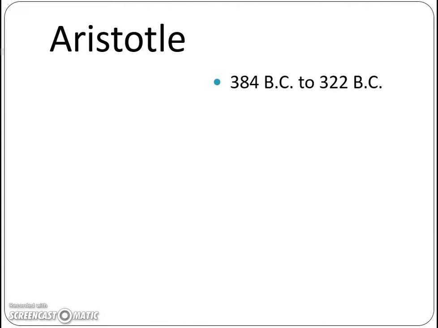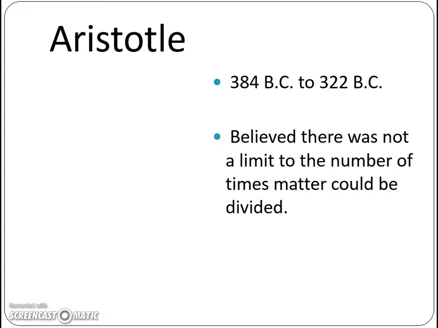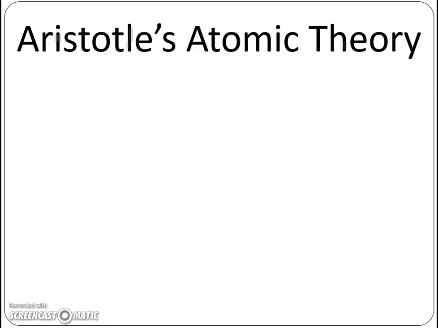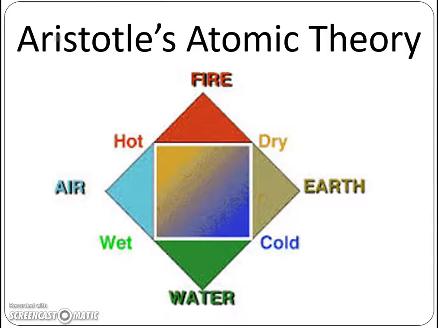The next influential mind was Aristotle, from 384 BC to 322 BC. He believed that there's not a limit to the number of times that something could be divided, so it could be divided infinitely many times. He also believed that there were different components that went into this: the four elements of earth, fire, air, and water. They also equated to hot, wet, cold, and dry. So different things go into different areas, and this can be divided in a number of ways.